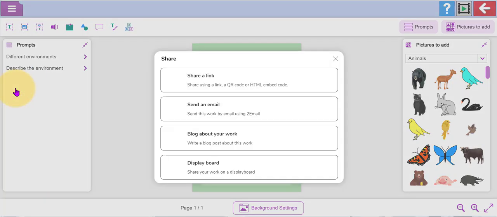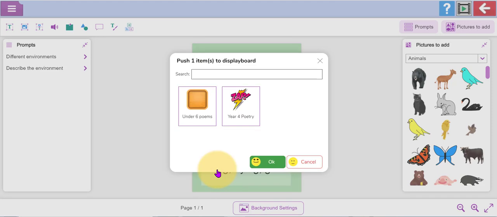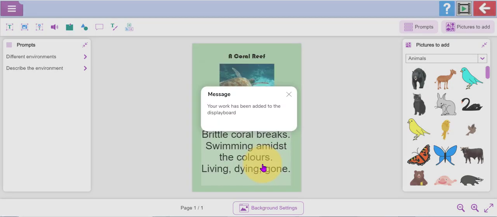If I click the share button here, these are the 4 sharing options that your children will have. You could perhaps create a class blog about your poems, or I'm going to use this one at the bottom here, which is probably the simplest way to share their work, to select and pin it onto a display board. So here are the 2 possible display boards that the class teacher has created, and the child can decide which of these to share their poem to. So I'm going to select this one, Year 4 Poetry, and click OK.